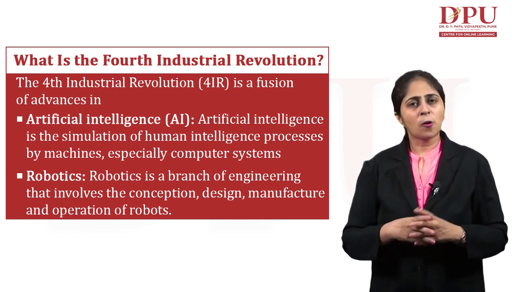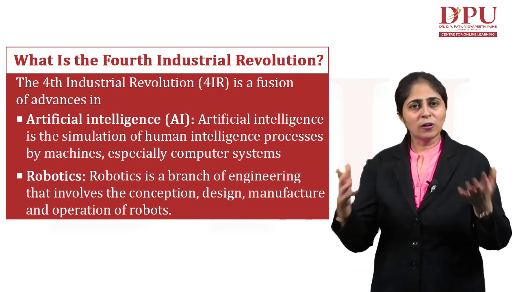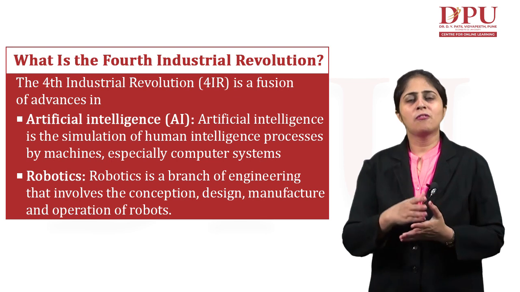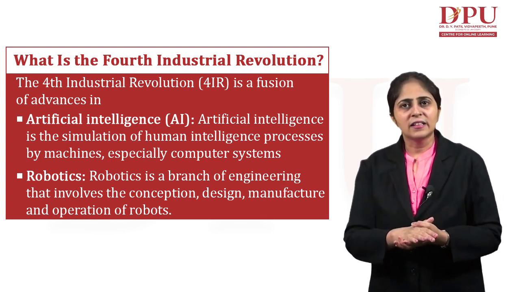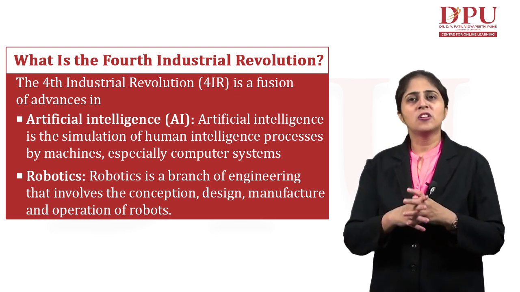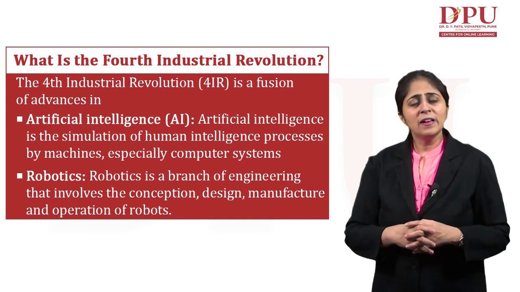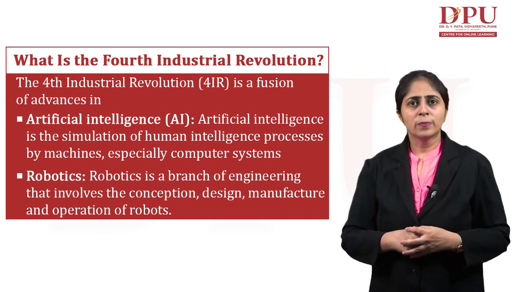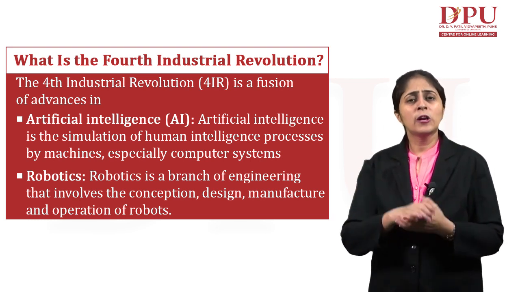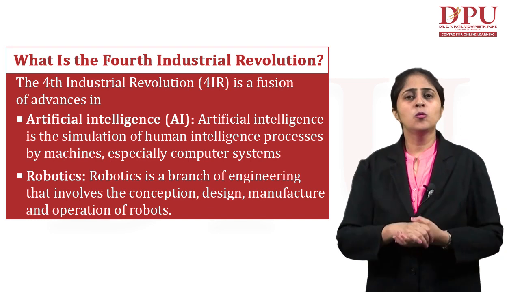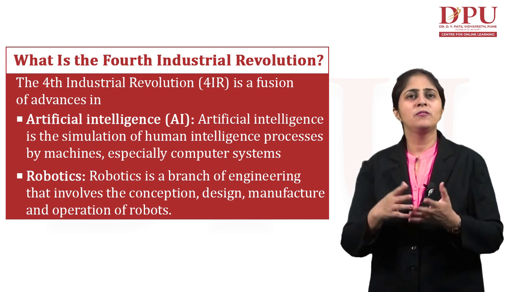The second field that has progressed during this fourth industrial revolution is robotics. Robotics is a branch of engineering that involves the conception, design, manufacturing and operation of robots. Today we have developed various humanoid robots also, and these humanoid robots work like humans; they do all the tasks that we humans can do.